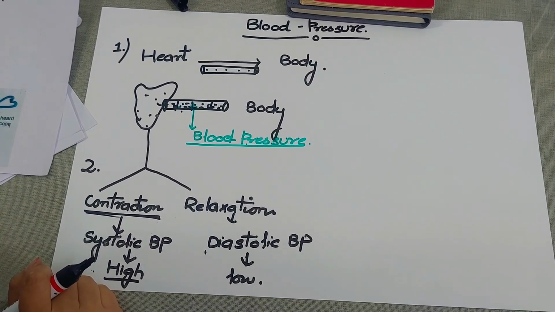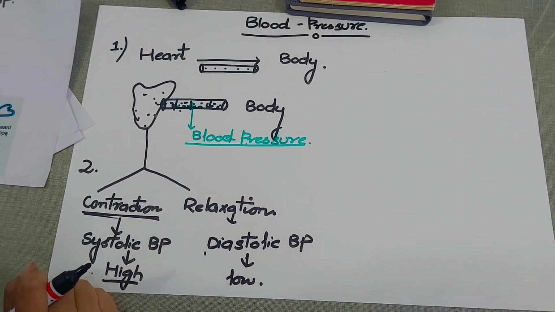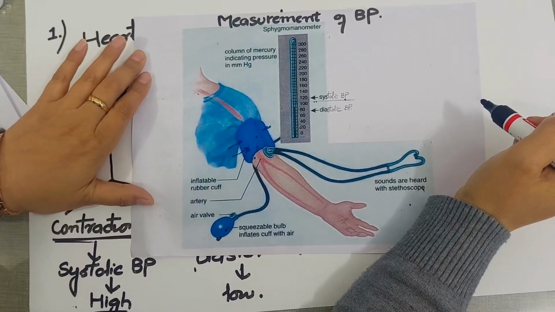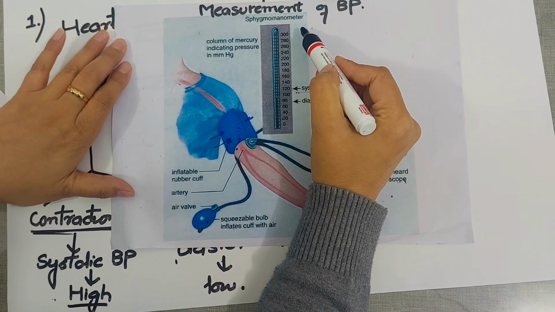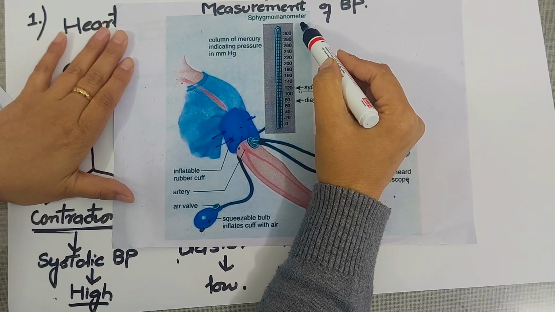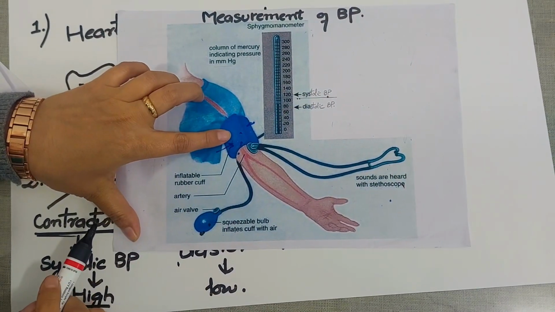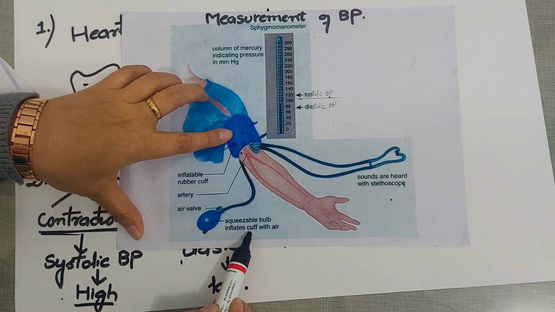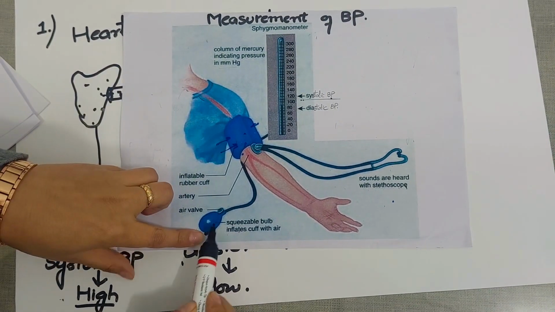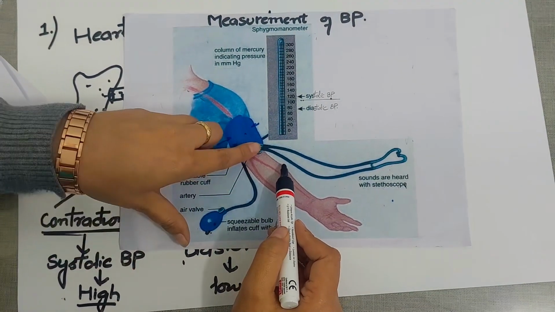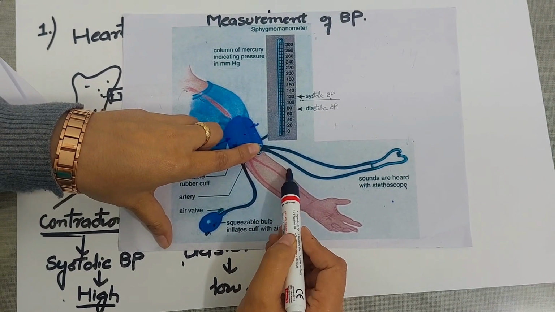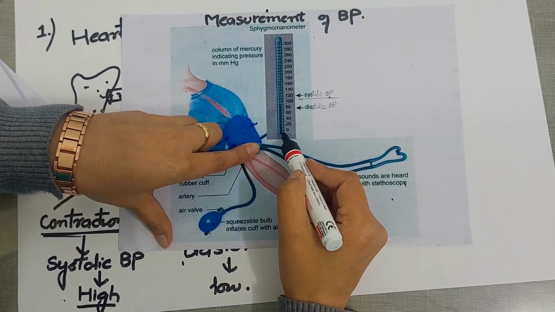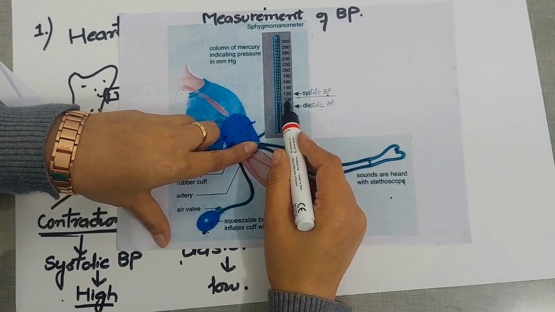The next important thing is the measurement of the blood pressure. Okay, so the standard apparatus that is used for the measurement of the blood pressure, that's called a sphygmomanometer. Okay, and this setup consists of, first of all, an inflatable cuff, whose pressure we can continuously vary. Through what can we vary it? There is a bulb provided. Okay, plus it also has a stethoscope. Why is it provided? I'll be telling you later. Also, there is a mercury column that's provided with the instrument, and against this mercury column there are different measurements given.